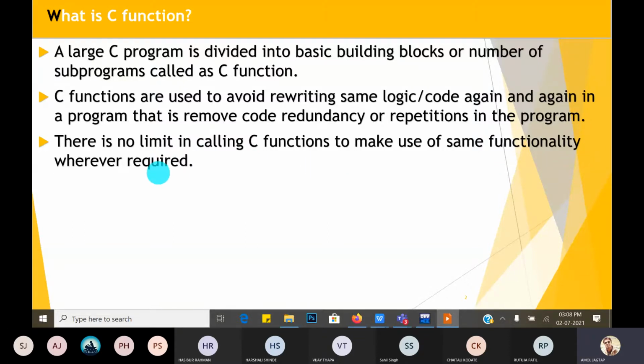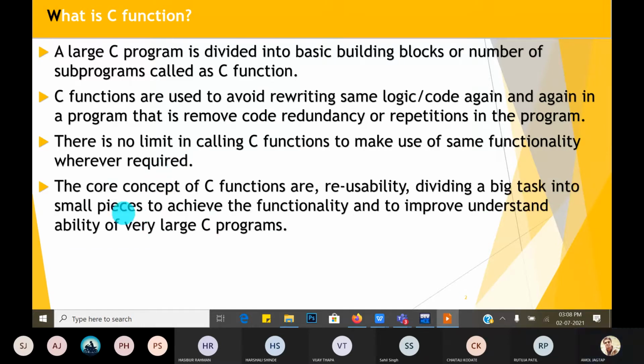How many times can we call the printf function in main? You can call it n number of times. There is no limit for calling the function. The core concepts of C are reusability, dividing a big task into small pieces to achieve the functionality, and improving the understandability of very large C programs.